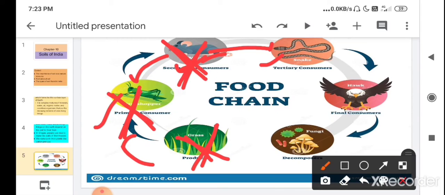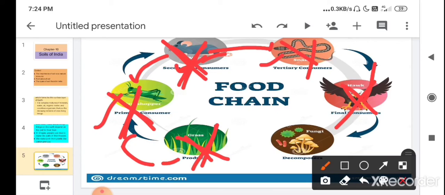So here you can see that all the animals will also not get food. They also die. Then the final consumer also will not get its food. They may also die. So same for the decomposers. So here you can see the food chain will not flow.